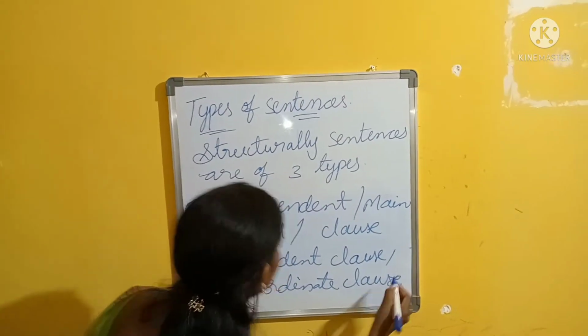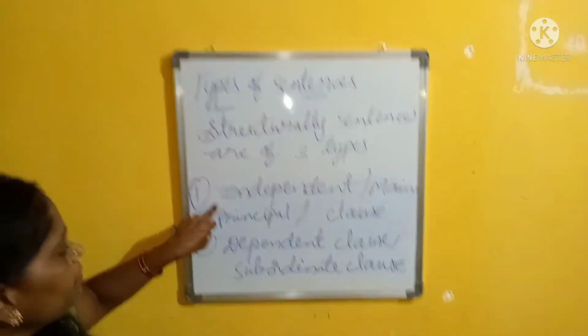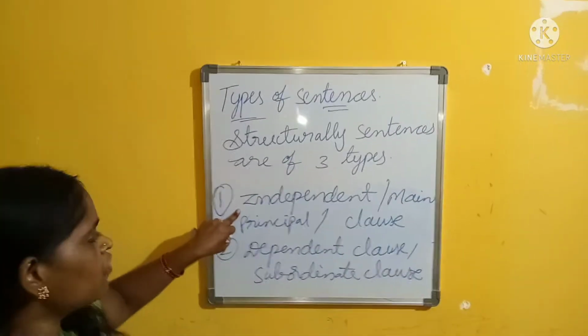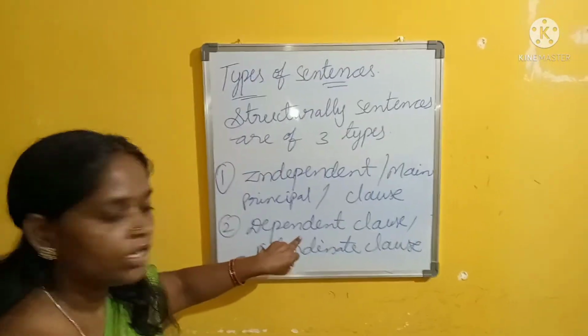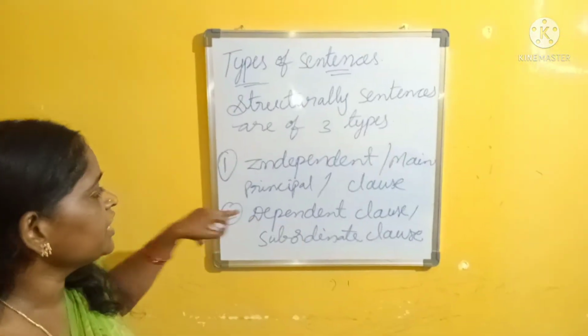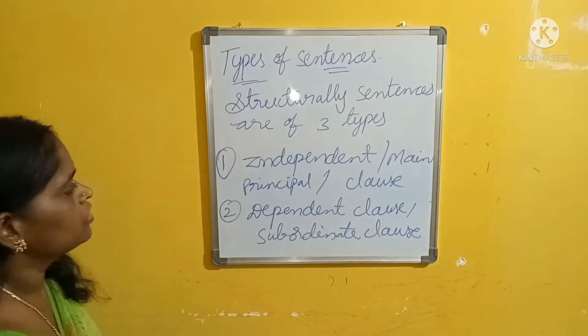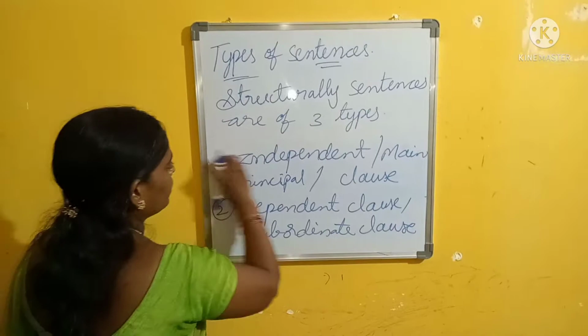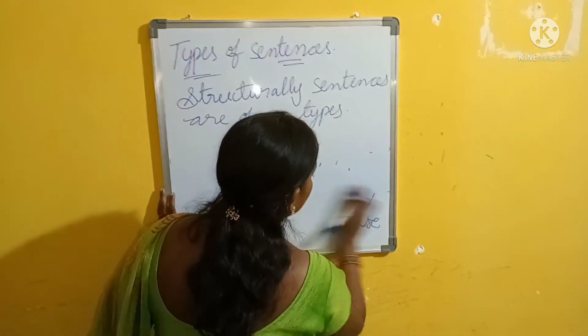What is the difference between an independent class and a dependent class? When a sentence is formed, an independent class may depend on a dependent class; there is a connectivity to the dependent class. Let us see examples.